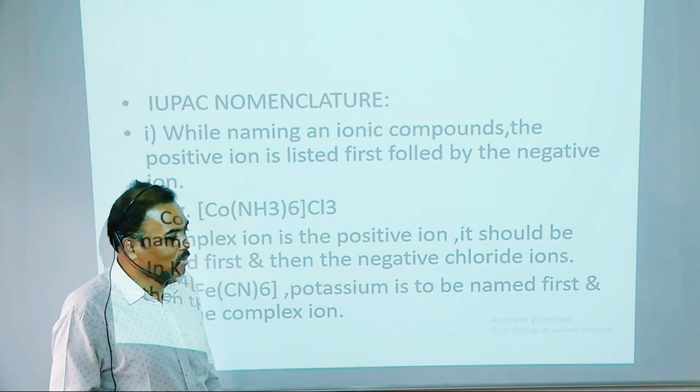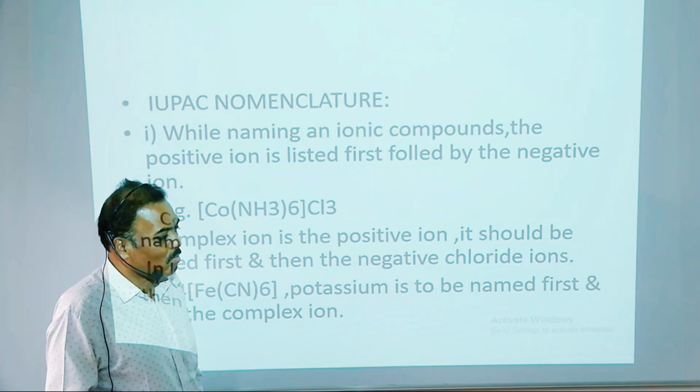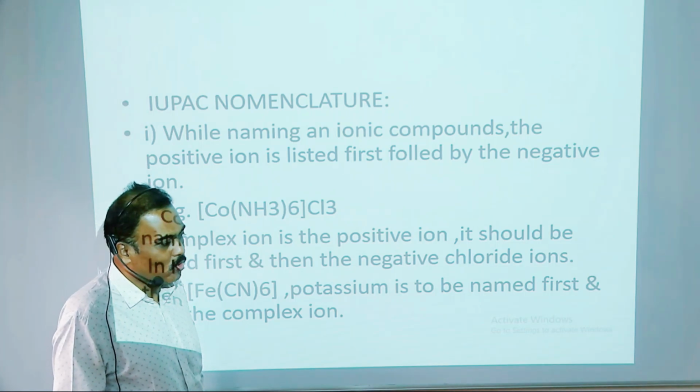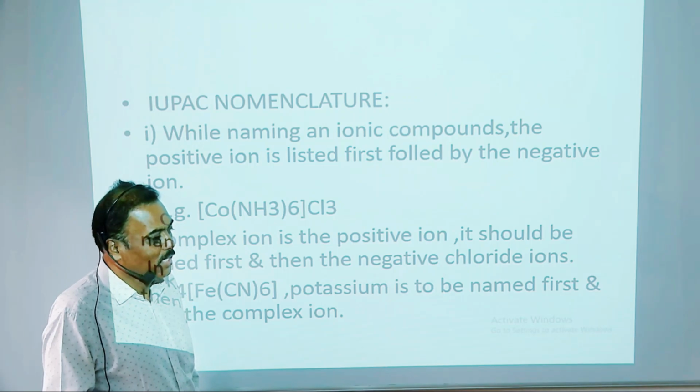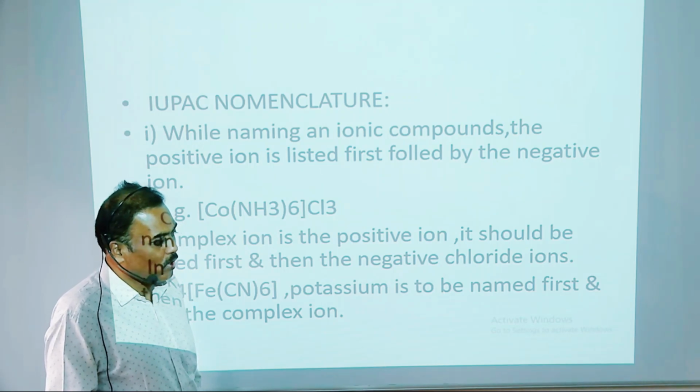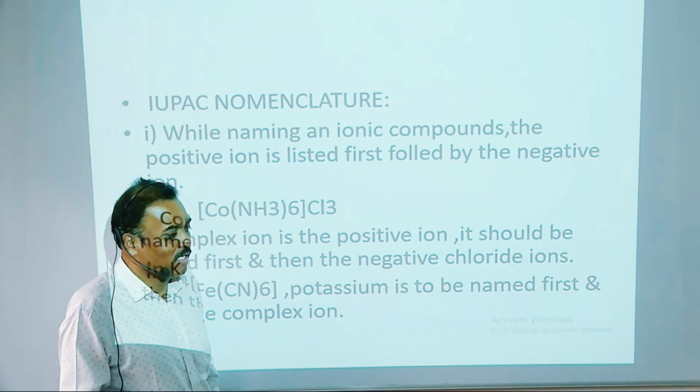For example, [Co(NH3)6]Cl3. The complex ion is the positive ion. It should be named first, and then the negative chloride ion. In K4[Fe(CN)6], potassium is named first, then the complex ion.